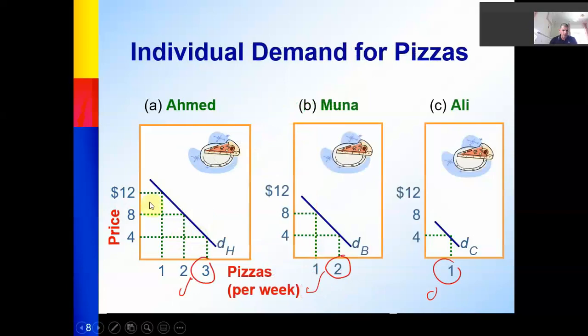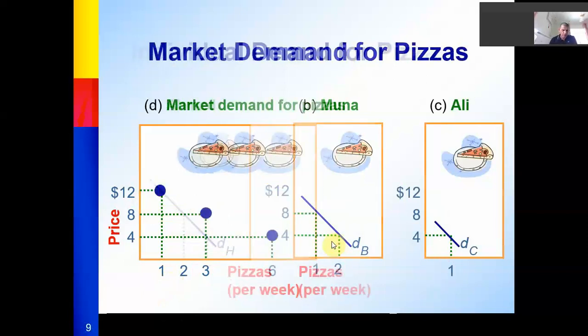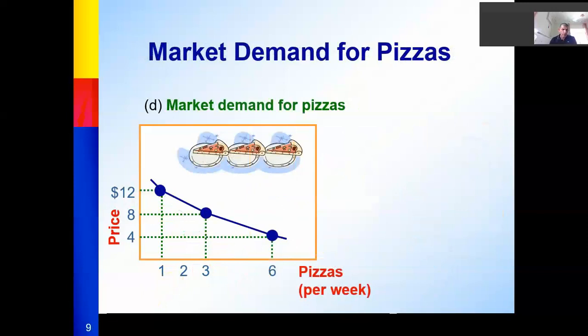Let's go to the price 12. At the price 12, Ahmed will buy only 1. But Muna and Ali, they will not consume at all. So the market demand at the price 12 is 1. Plot the points together and connect them. So this, we call it market demand for pizza.